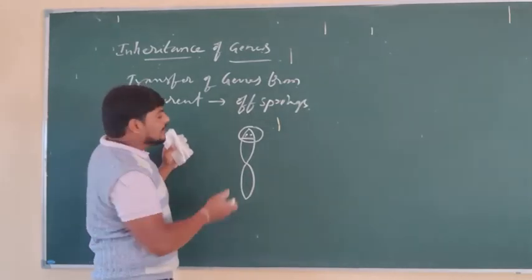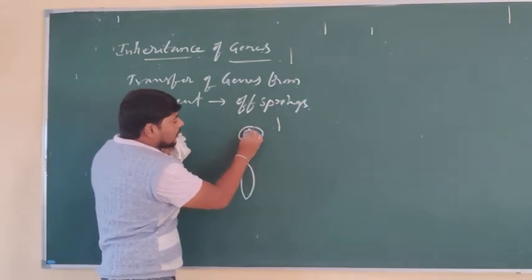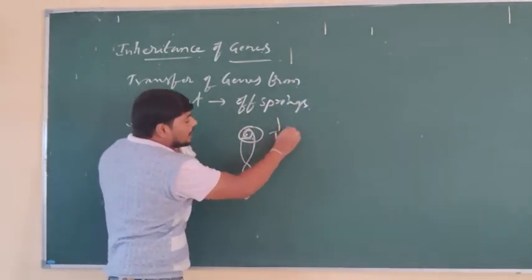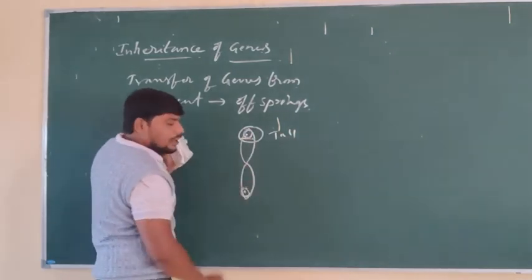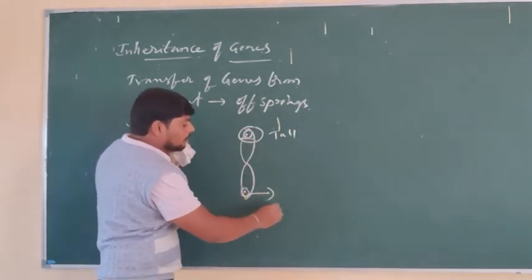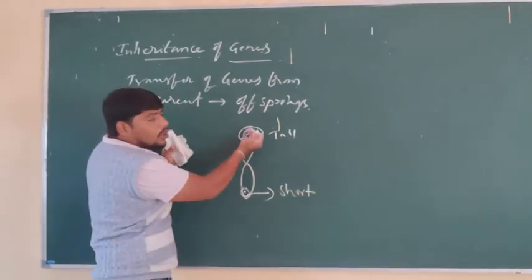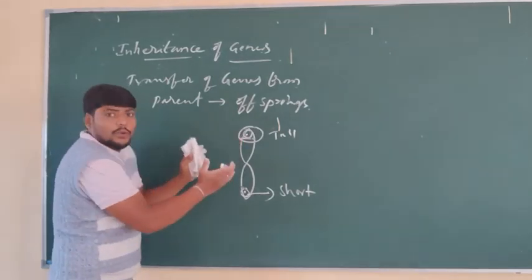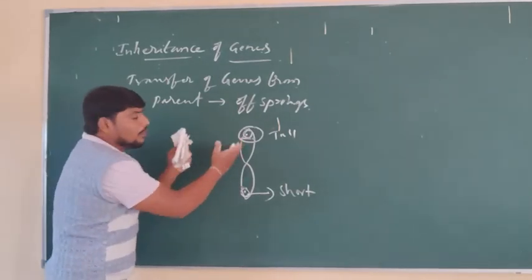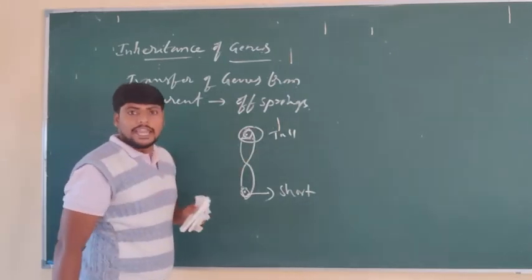In the case of the same set of genes, for example, this is one gene coding for the tallness of the plant and another gene is present here, also coding for the same trait, that is, shortness of the plant. On different locations, what is happening here? During zygote formation, the genes would not separate independently, and after that they do not associate.